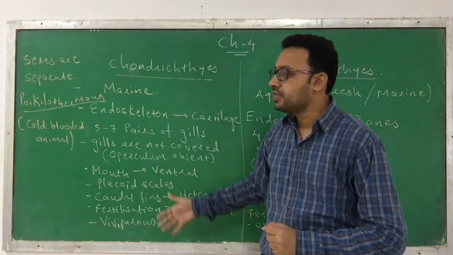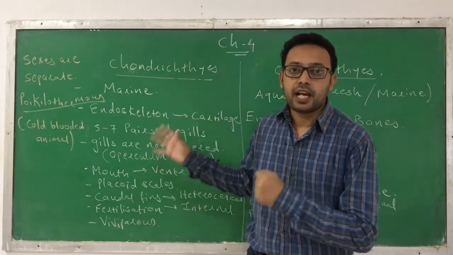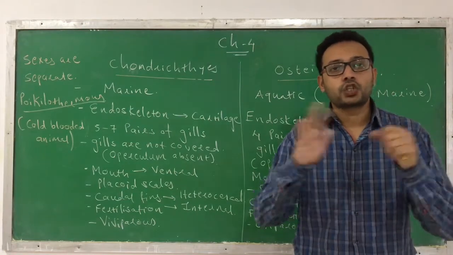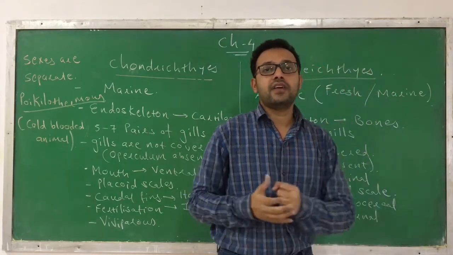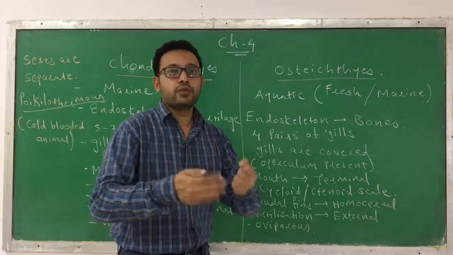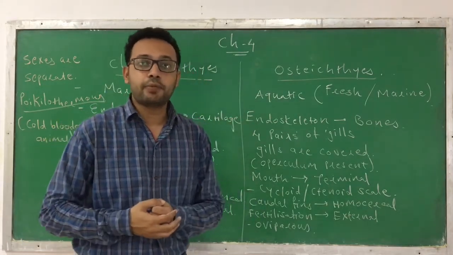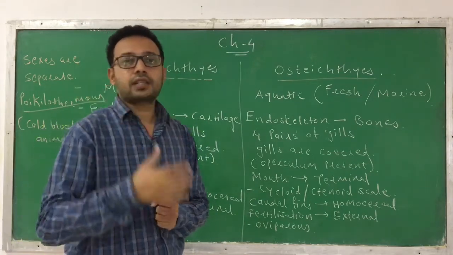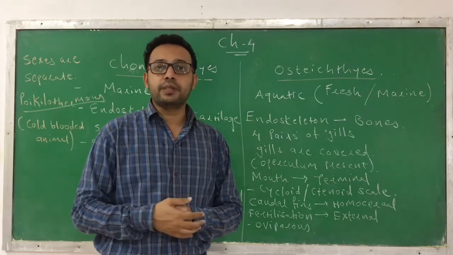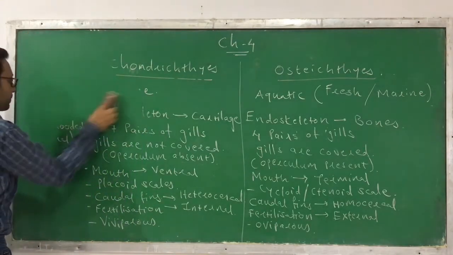If you write down the points, you can make a note on the chondrichthyes and the osteichthyes. But with the help of the differences, it is very easy to learn them. So that's all about the pisces, which covers all the varieties of fish. So we have finished over here. Now we are moving ahead with tetrapoda, and in tetrapoda, the first class is the amphibians. So today we will also discuss the amphibians, which fall under the tetrapoda. So let's start with the amphibians.